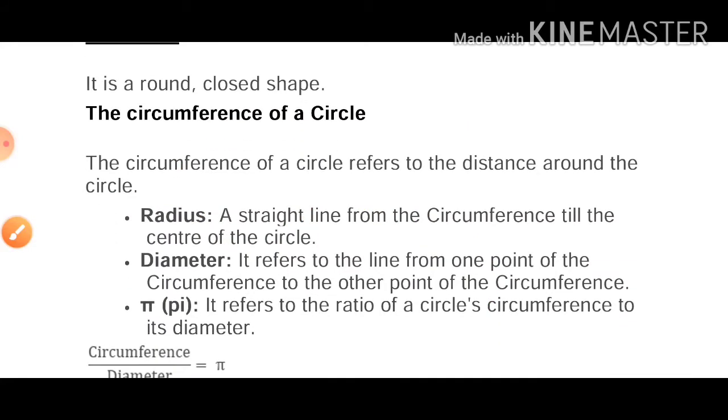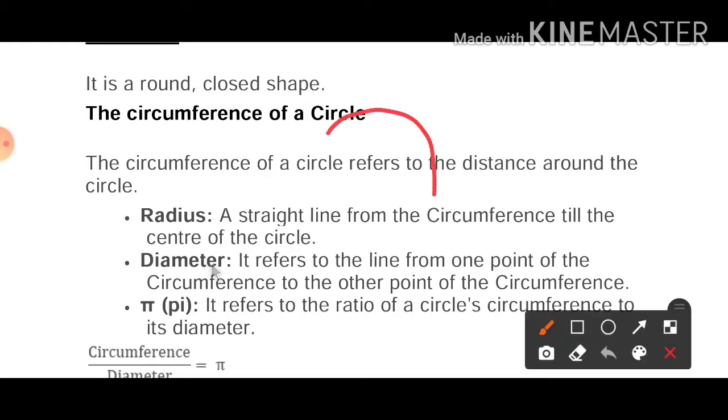So here we are using 2 terms, radius and diameter. I hope that you all know what is radius and diameter. Radius means the line joined from the center to the boundary of the circle. So this is radius, and diameter is double of radius.